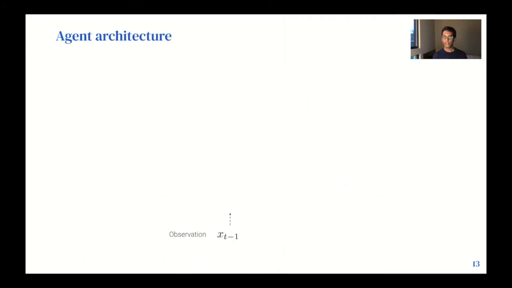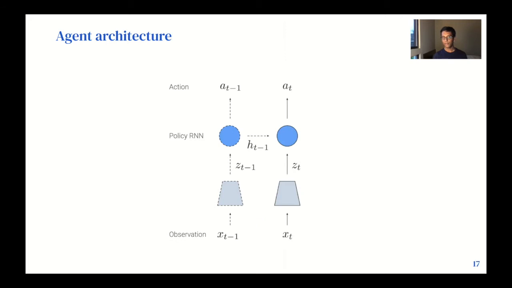Moving on to the agent architecture, at every step, the agent gets access to first-person RGB observation. These get passed through a convolutional neural network to output a compressed vector. This vector is fed as input to the policy RNN, from which the agent predicts which action to take in the environment. And this continues at every step in an episode.